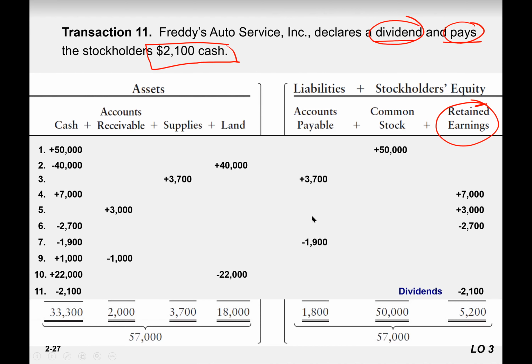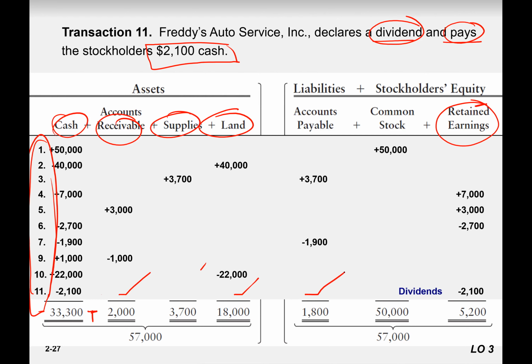If you want to find out the total worth of the business, you add all these. See, the balance of the cash at the end of the 11th, total during the month, is 3,300, accounts receivable total 2,000, supplies total 3,700, land total 1,800, liabilities 1,800, common stock 50,000, and retained earning total 5,200.